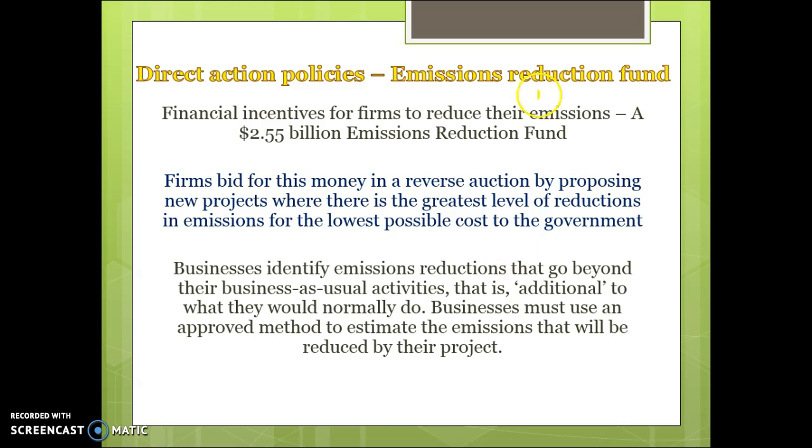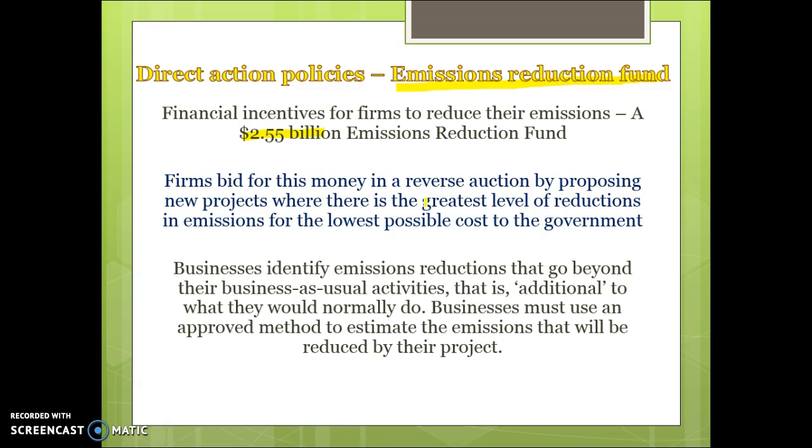So what we're going to be talking about in this video is what we call the Emissions Reduction Fund. This is an example of a particular type of subsidy given to businesses to try and reduce the effects of climate change. So basically it was a $2.55 billion fund. And the idea is that they would hold reverse auctions. So businesses would come forward and propose projects where they would say, this is the amount of emissions that I'm able to reduce. I'm going to reduce my emissions by, and I want you to pay me this amount per level of emissions.